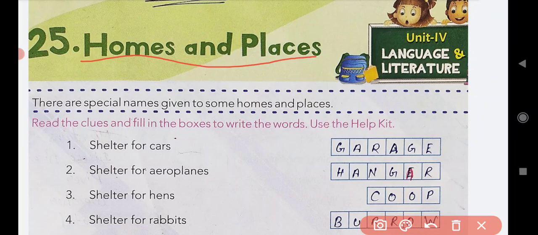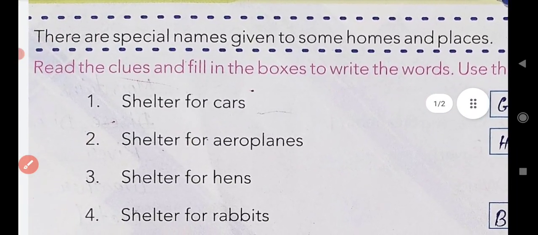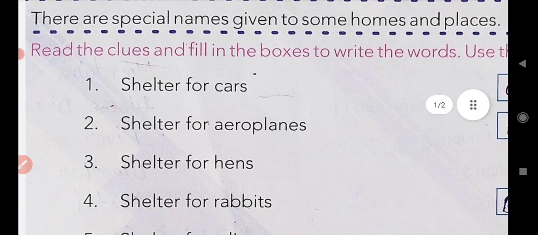See here, first one is shelter for cars. Can you guess the name of the place where we keep the car? क्या बता सकते हैं उन प्लेसेस के नाम जहाँ पे हम कार रखते हैं?